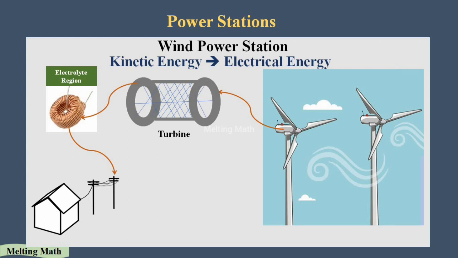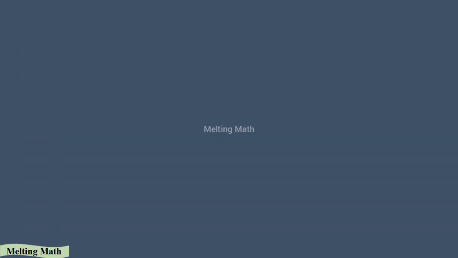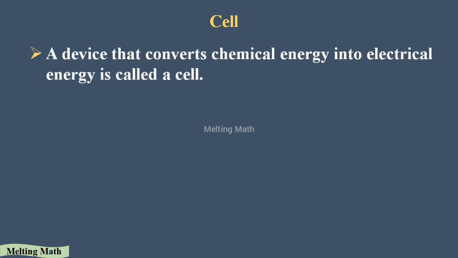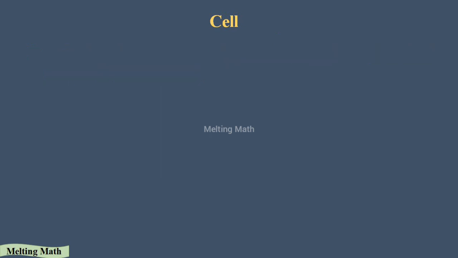Okay, that's it. Next we are going to discuss the cell. Let's see the definition of a cell. A device that converts chemical energy into electrical energy is called a cell. Here, a device that converts chemical energy into electrical energy. We know electrical energy is nothing but the electricity. But what is the chemical energy? To know about the chemical energy, we need to study the inner structure of the cell.